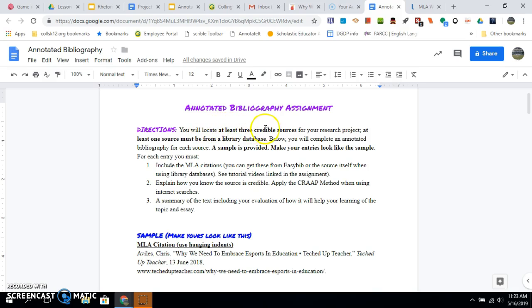So you have to find at least 3 credible sources, one from a library database. We're going to focus on internet search today. Library database will be next time, and I'll show you how to get the MLA citation down here that you shall need.